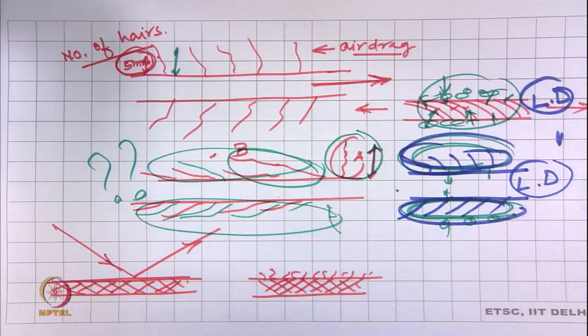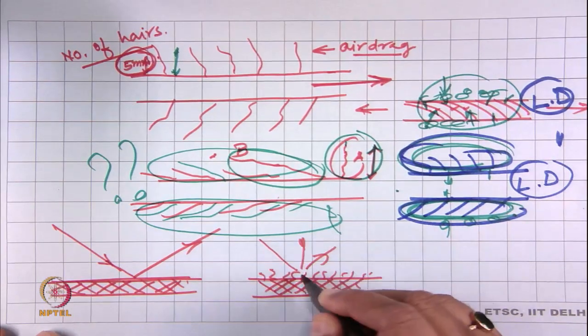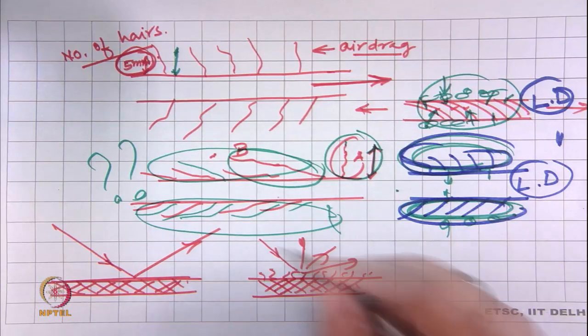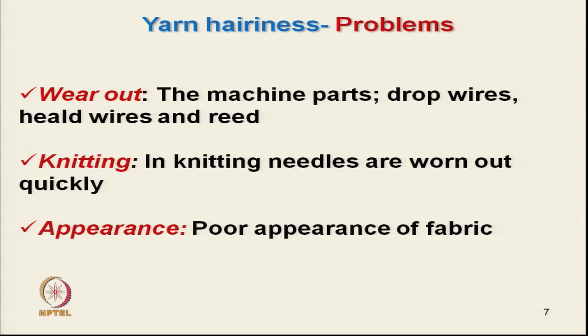That will create the shiny nature, but here it will create a random reflection. So, that will make the fabric surface dull in look. So, fabric appearance will be poor, and it will also have pilling and many other effects.